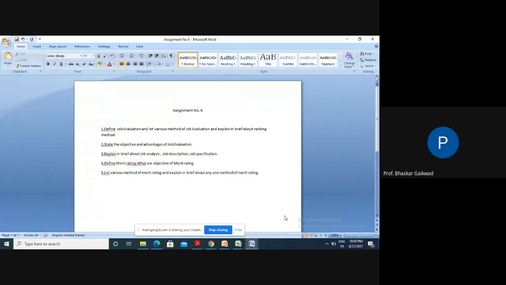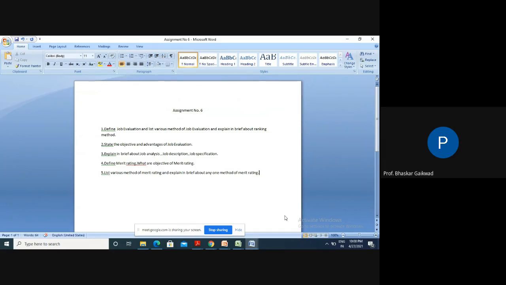Okay. Now let us go to question number 3. If there is no doubt, then we'll go to question number 3. Here three important words are there, which are normally repeated in the industry: job analysis, job description, and job specification. These are repeated words. So what is the meaning of these words? We're going to see these things with certain examples.